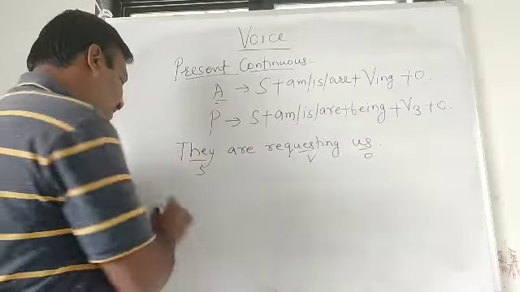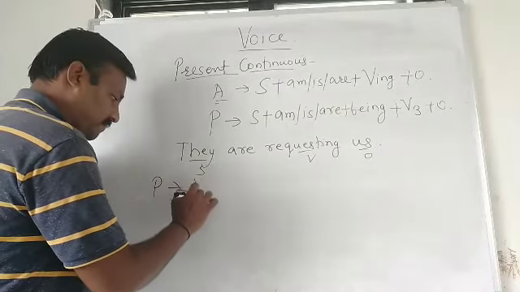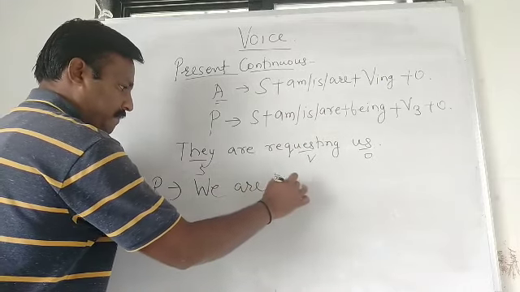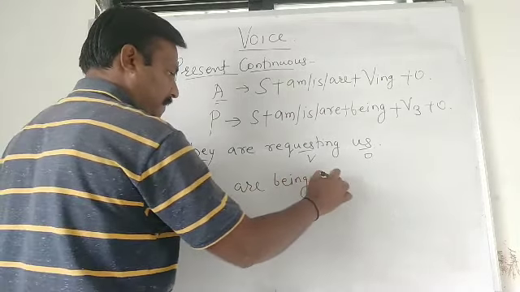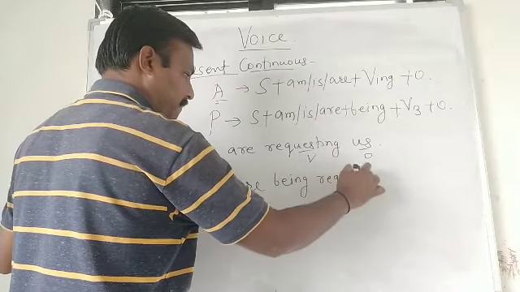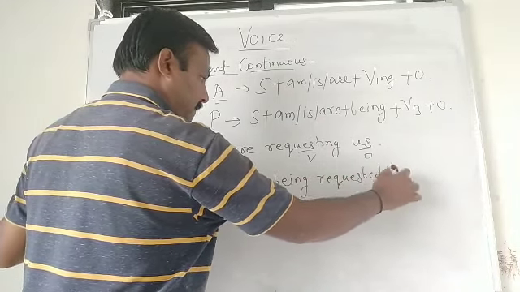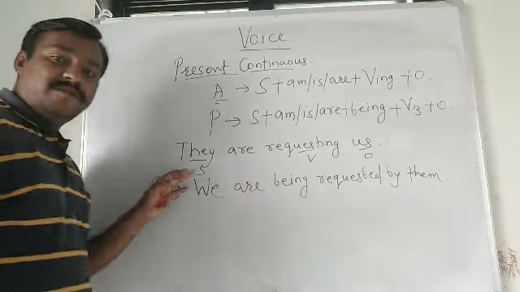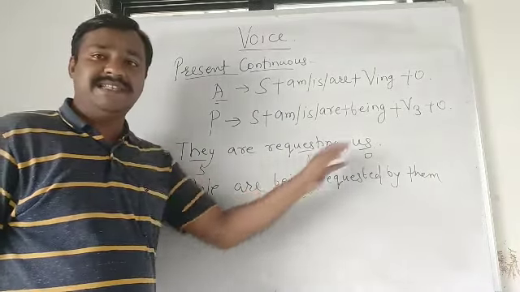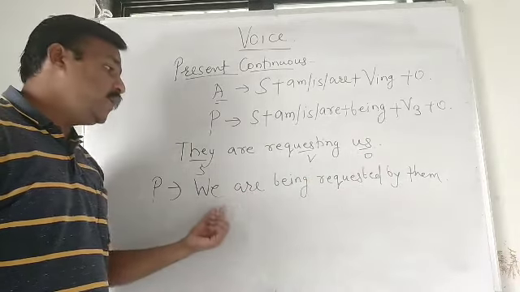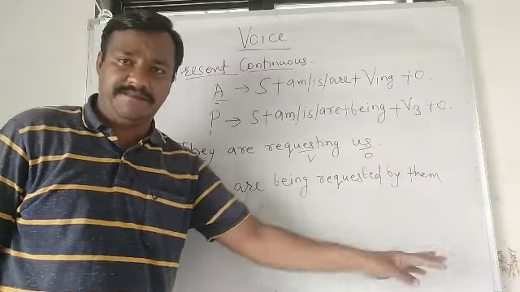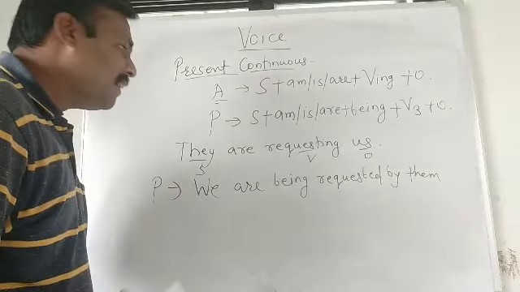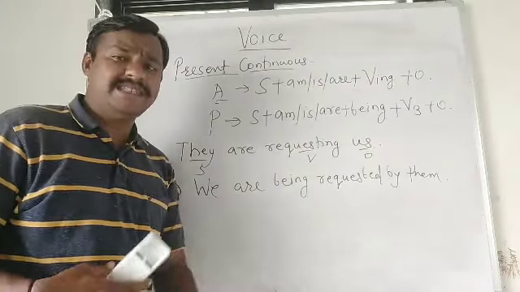Us becomes we in passive. Active sentence, they are requesting us. Passive sentence, we are being requested by them. It's very simple, friends. Now we'll discuss about past continuous tense.